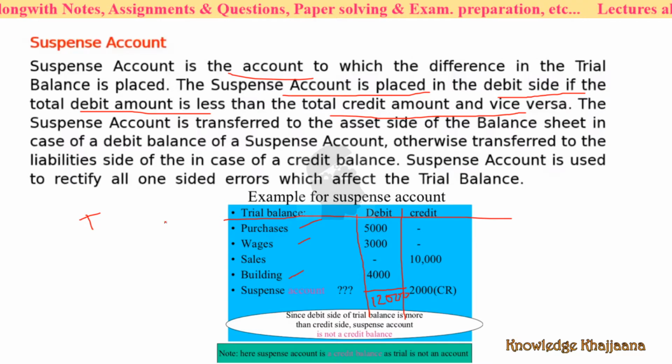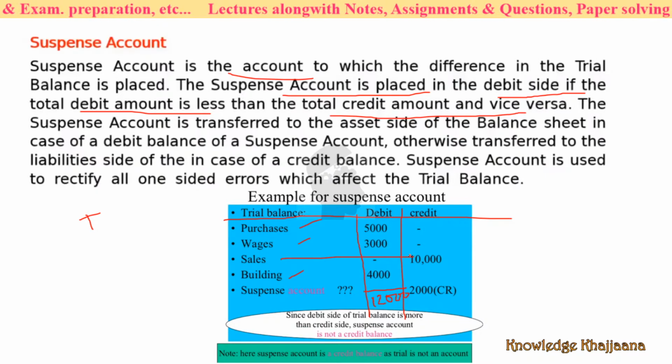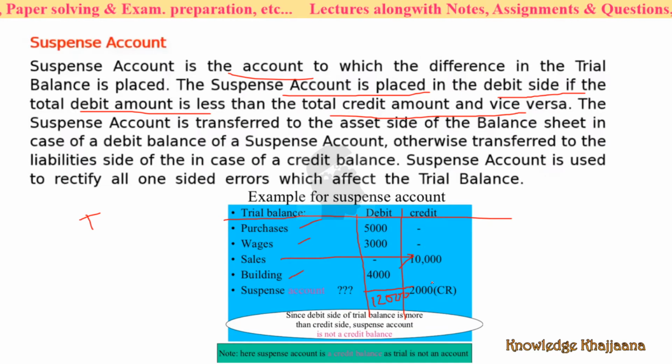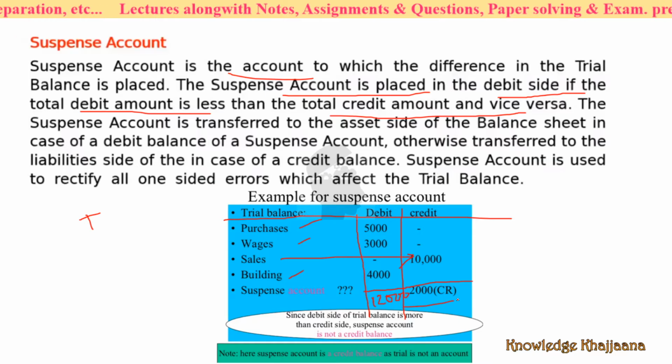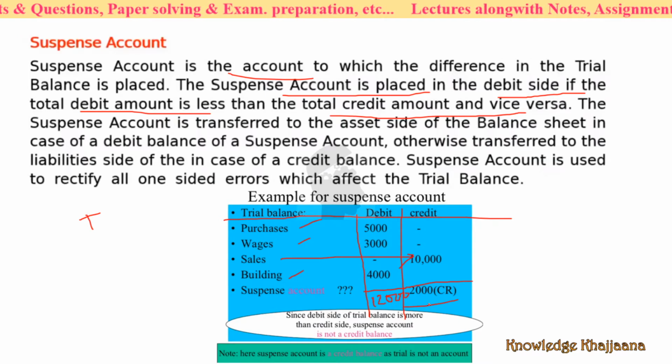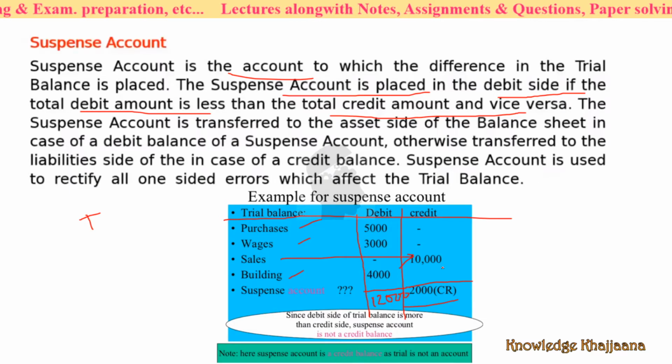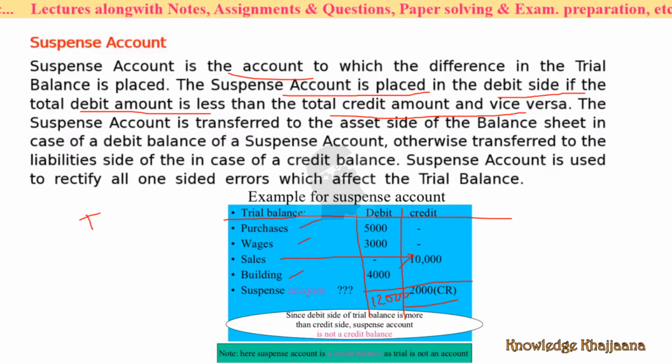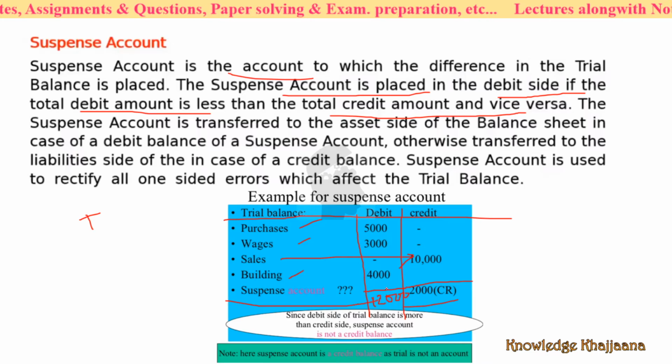And what is there on the credit side? On the credit side only the value of sales is given. So it is the amount of sales, 10,000. And at the end of the year, on the last date, we are not able to understand what is lacking, which amount we have not entered on the credit side. So for the time being, a suspense account is credited.